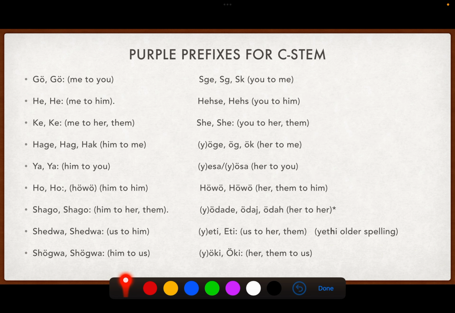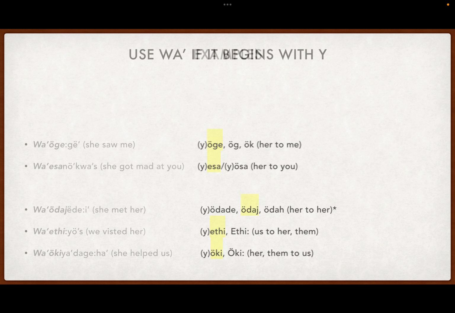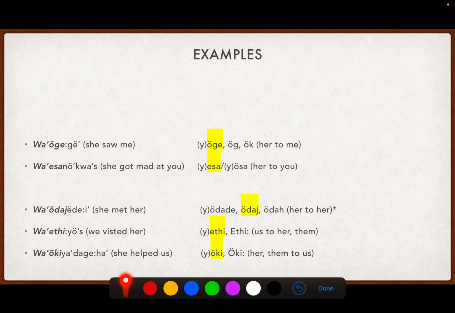So here's all your prefixes again for C stems: me to people, you to people, him to people, her to people, us to him, and him to us, to her to us. Let's isolate some of these. We said we're going to use wa glottal if it starts with Y. Here's all the ones that start with Y. So we should get wa onge, wa esa, wa ondaj, wa eti, wa onki. Those are the ones we're going to use.